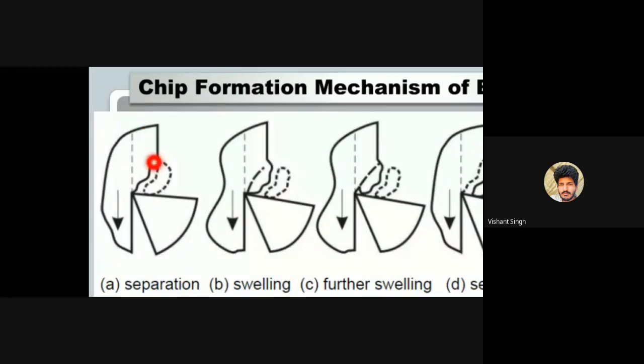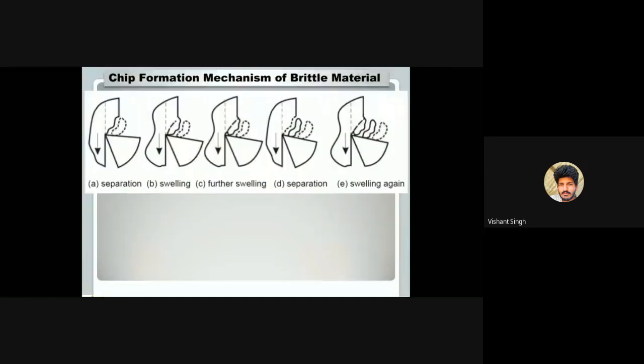First a crack will generate, and this crack will propagate. Whenever the tool advances, this crack will propagate, and ultimately the chips will break from that region.